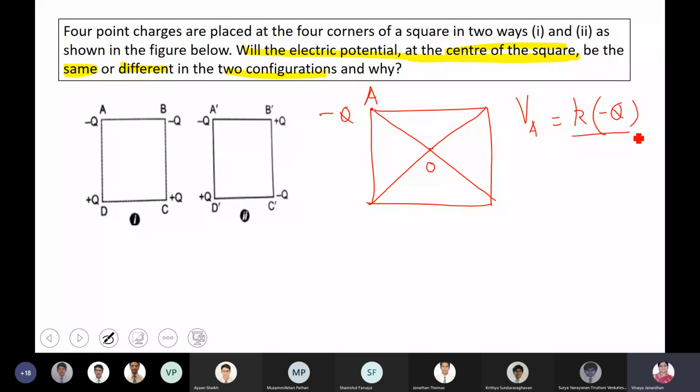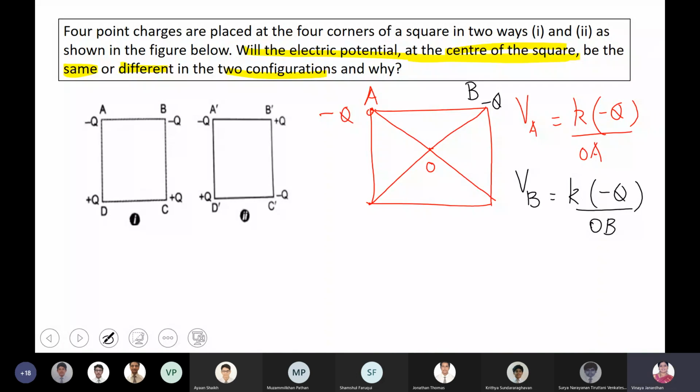Okay, next one. Point B, you have a charge of minus Q. So VB will be K into minus Q divided by OB. Is that fine?